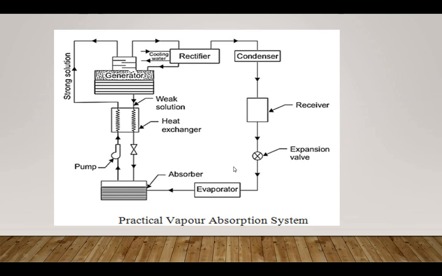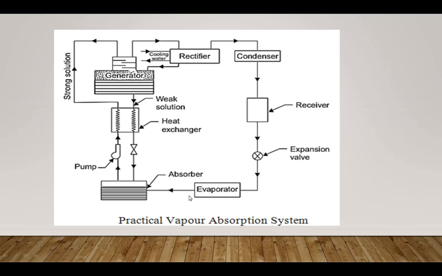What is it? In vapor compression system the compressor is the main part, but in vapor absorption system the compressor is removed, and in the place of the compressor there is a pump, heat exchanger, generator, rectifier. These all components are added in vapor absorption system. Okay, so you can see here, we see one by one.